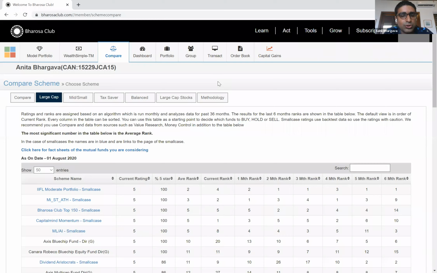Momentum funds will see more churn. But with the Bharosa philosophy, we use momentum cues and fundamental analysis, and our bias is always to keep our portfolio static. We only change the portfolio if we see a very compelling case, which we believe will more than compensate you for any tax leakage.